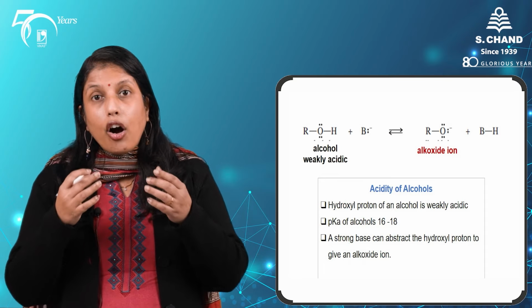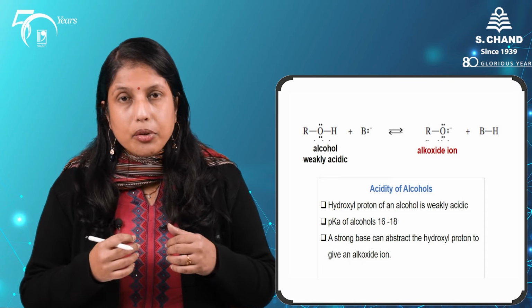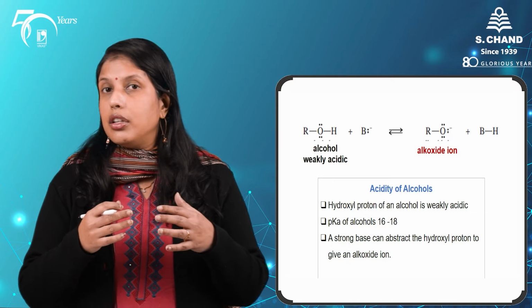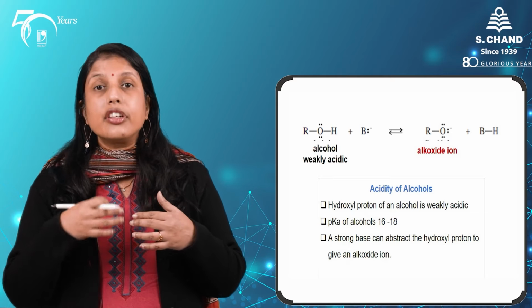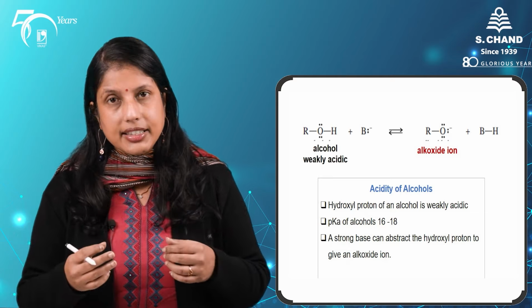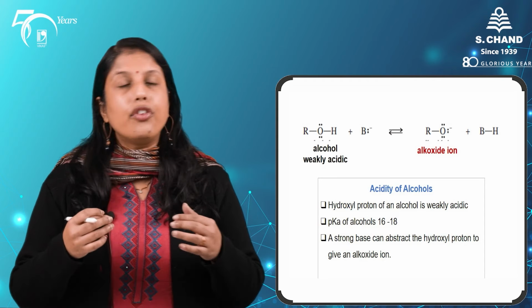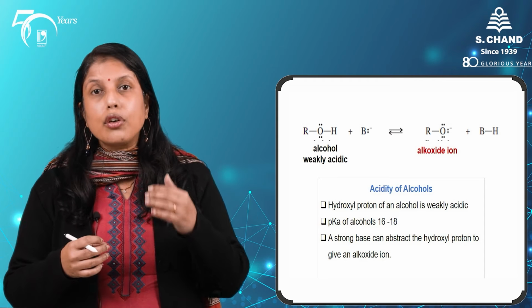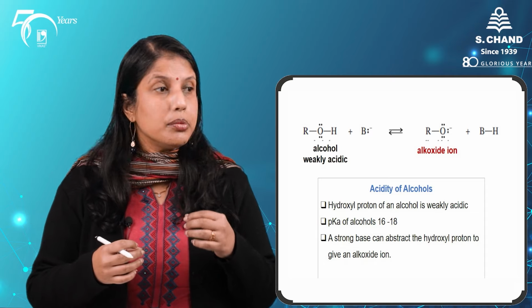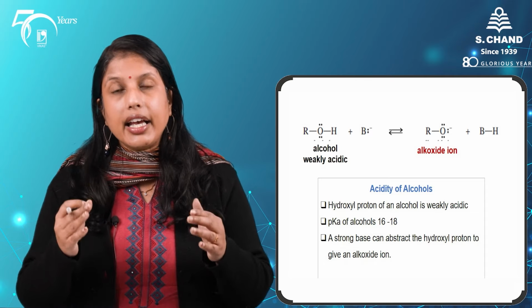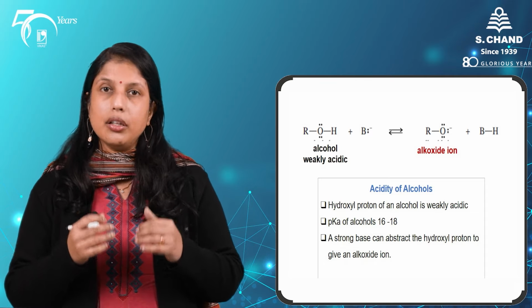The presence of an electron withdrawing group in the alcohol moiety will further enhance its acidity. So, for example, 2-chloroethanol is going to be more acidic than our simple ethanol molecule. And why?